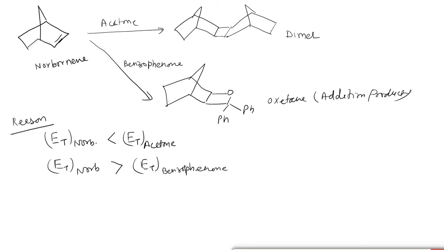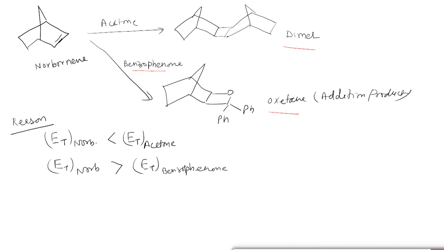This anomaly or drawback of the Paterno-Buchi reaction can be understood with this example that we have, norbornene. The norbornene in presence of acetone gives dimer, while in presence of benzophenone it gives oxetanes.